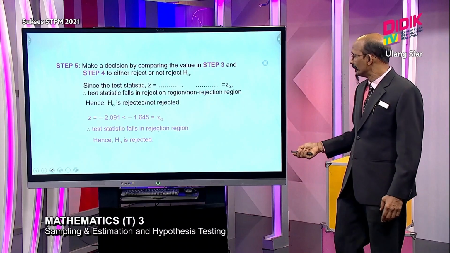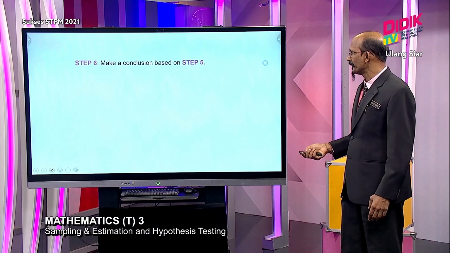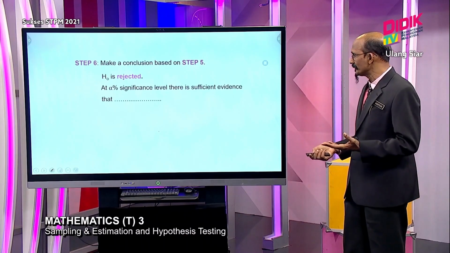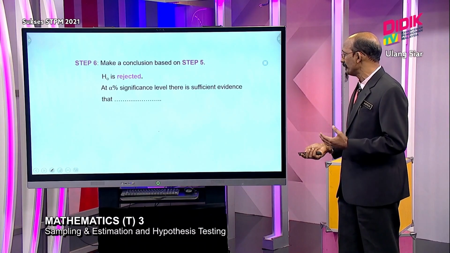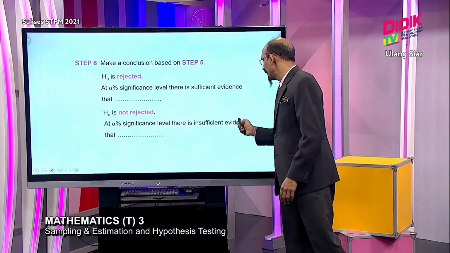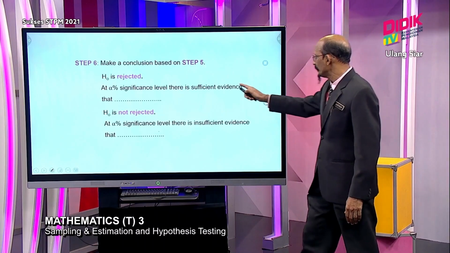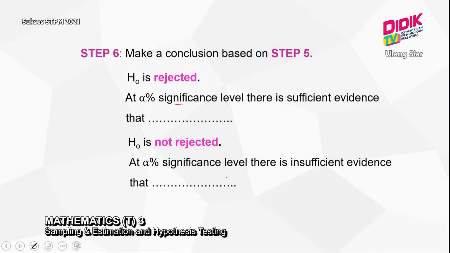Then, last step, you must do a conclusion, based on step 5, whether you reject or do not reject H0. If H0 is rejected, you have to write: at alpha % significant level, there is sufficient evidence. If not rejected, at alpha % significant level, there is insufficient evidence that. So these 2 are important when you do a conclusion. You must have the words significant level and then sufficient evidence, or significant level, insufficient evidence.